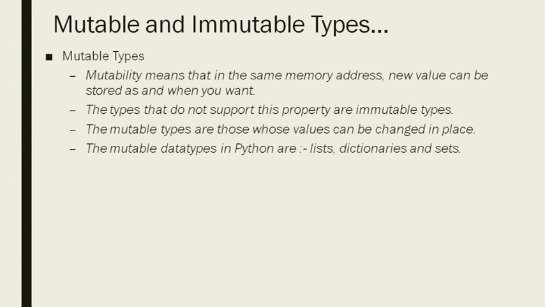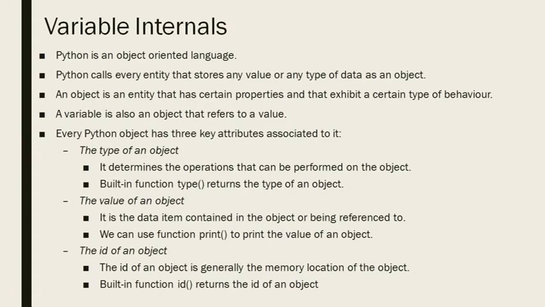So the mutable data types in Python are lists, dictionaries, and sets. These are the three mutable data types in Python. Clear? Very good.